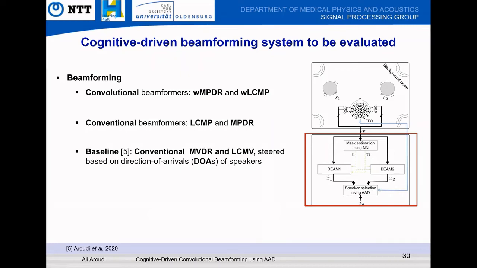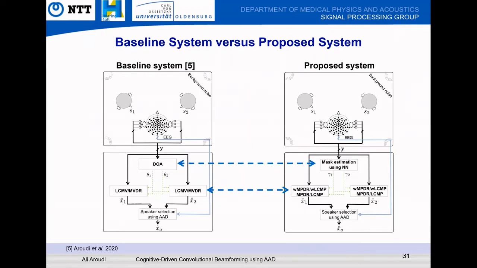Let's see the difference between the baseline system and our proposed system. In the baseline system, conventional MVDR and LCMV beamformers are used, which are steered based on the DOAs of both speakers. However, in our proposed system, conventional and convolutional beamformers are used, which are steered based on the masks of both speakers, estimated using a source separation neural network. Let's move to experimental results.